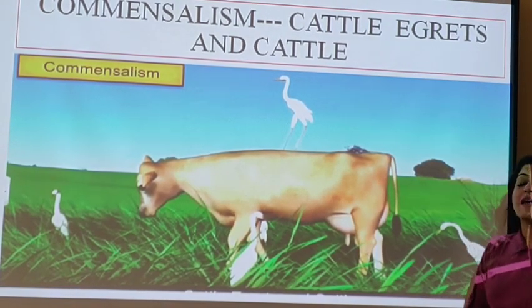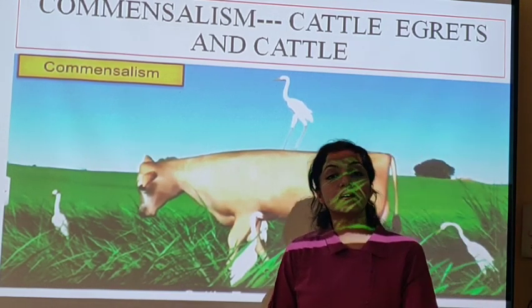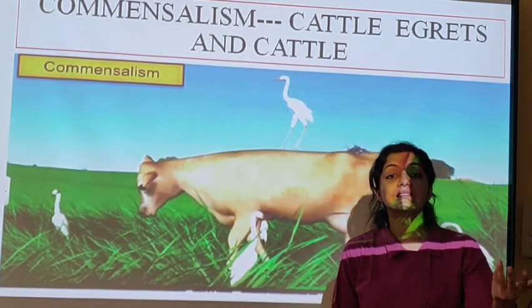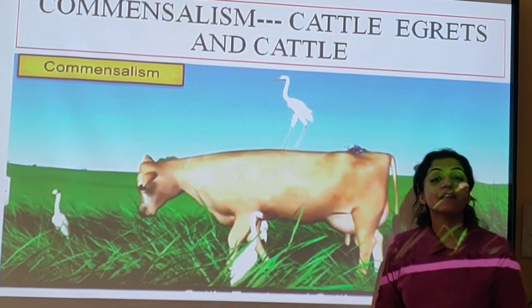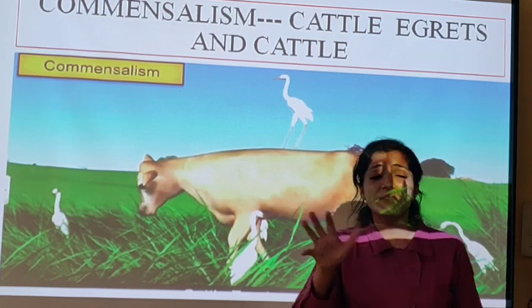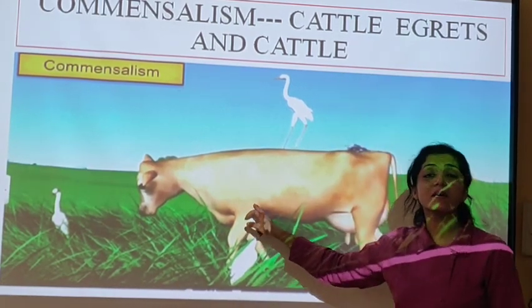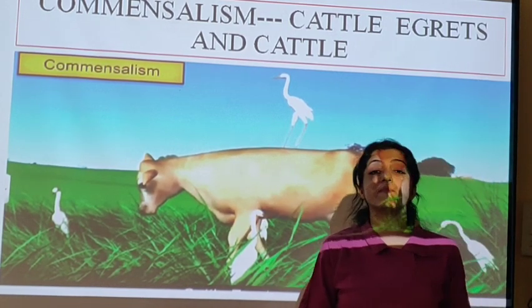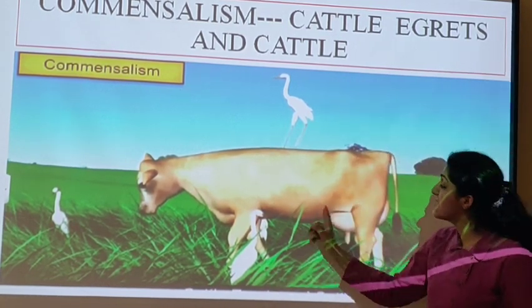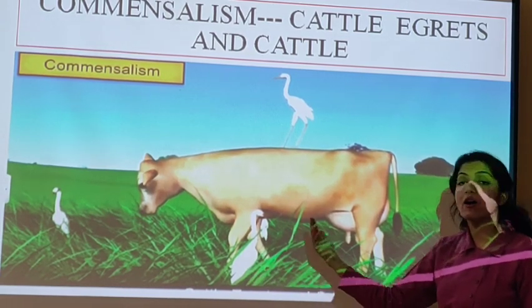Very famous. I hope if you visited farms, if some of you are from farming regions, you have farming ancestors, this is a very common example which you must have seen. We see this example, but we don't realize why the egrets are on top of the cows and buffaloes and oxen in the farms. Because as the cow moves, it's going to pick up the soil from below.